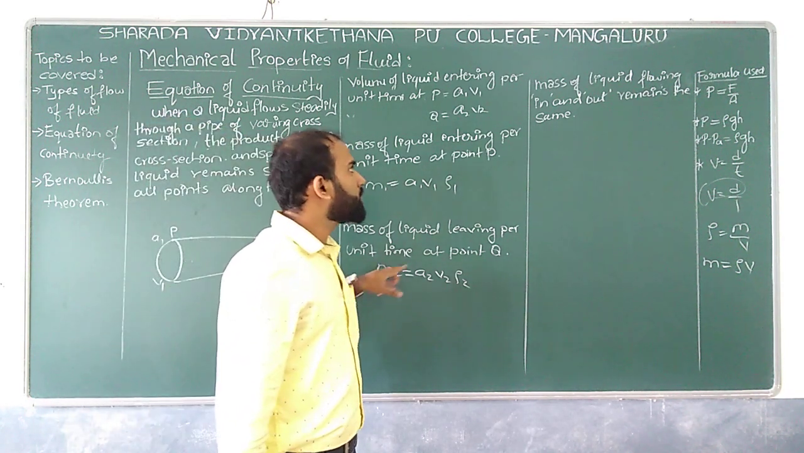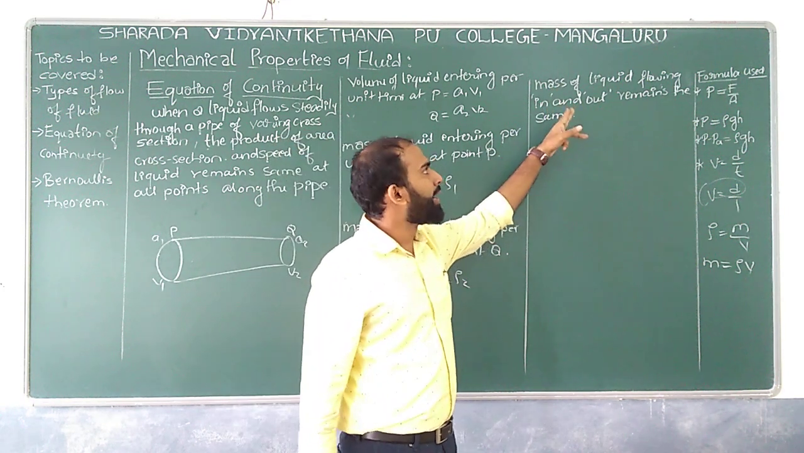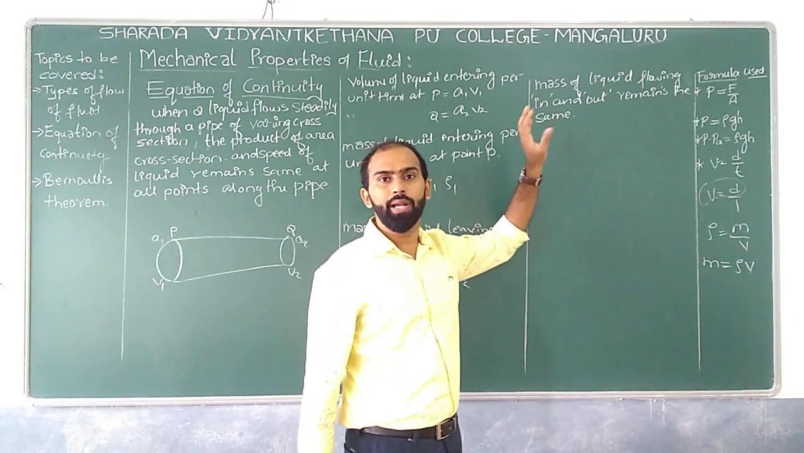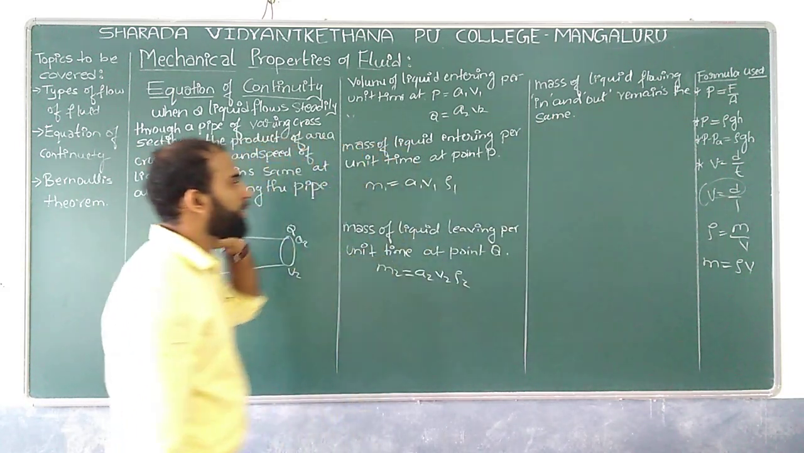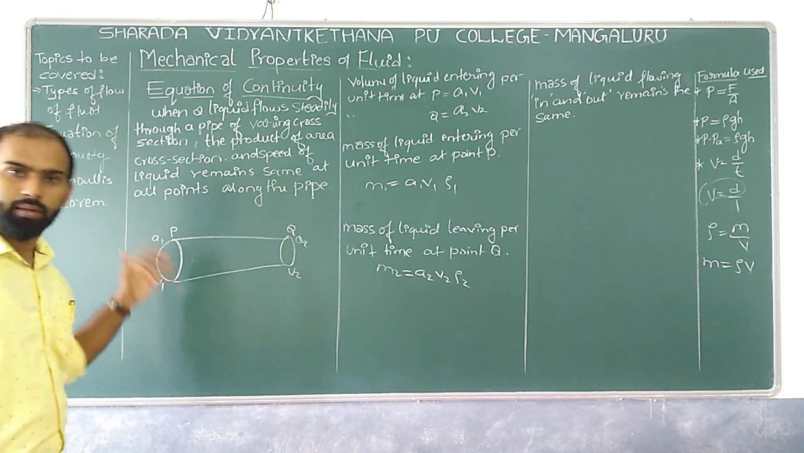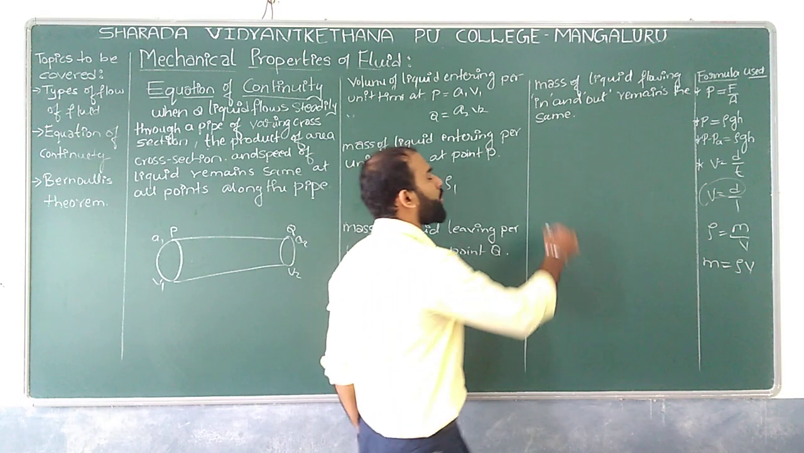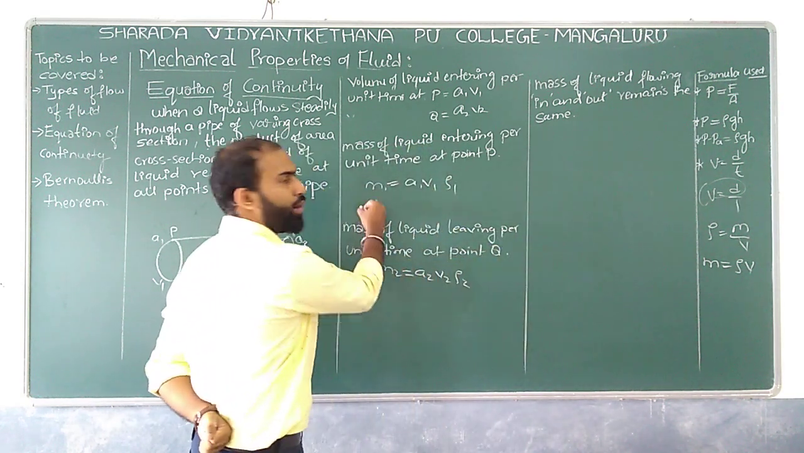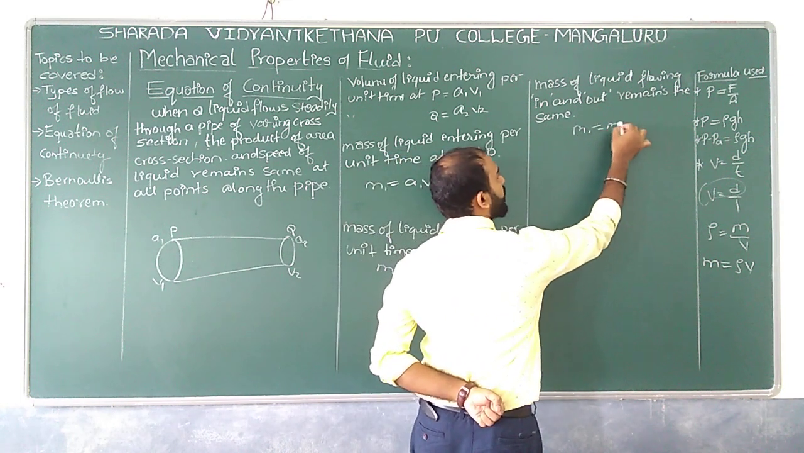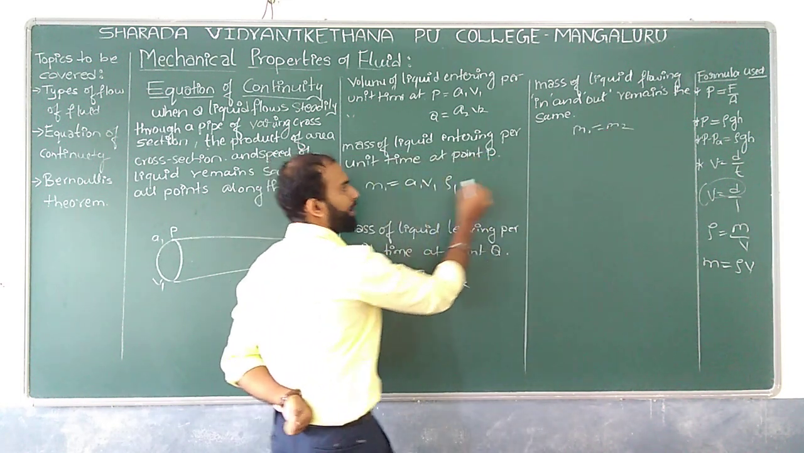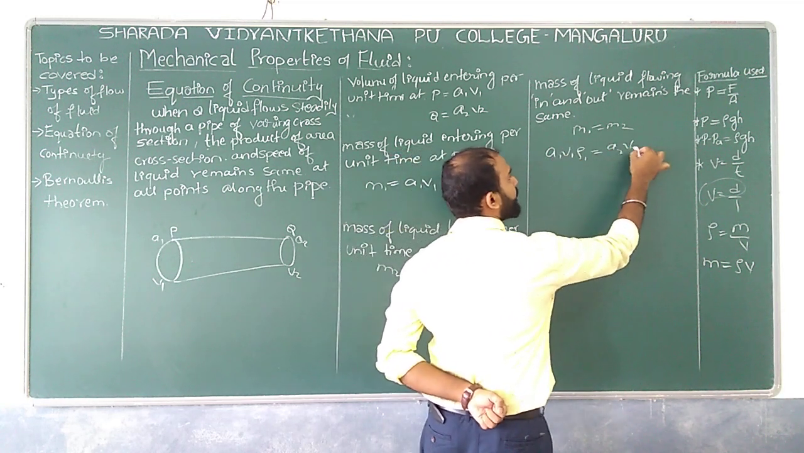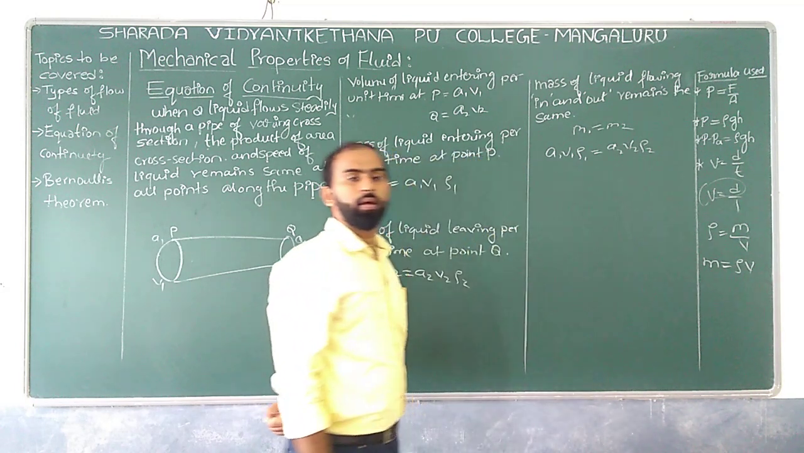Fine. Now, we know the mass of the liquid flowing in and out in a particular time interval is the same over here, it remains constant. Whatever mass is entering, the same mass is going to come out. So can I write this as M1 equal to M2 over here? This M1 can be replaced by A1 V1 rho 1, which is equal to A2 V2 rho 2.